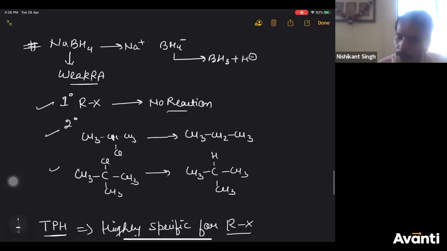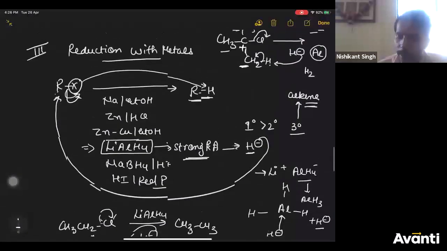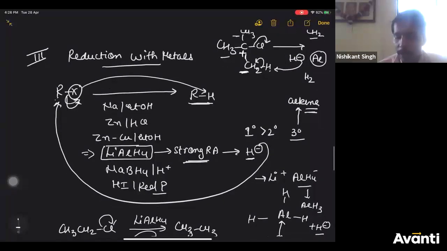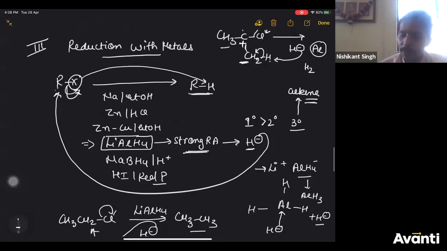All right, so I'm summarizing it again. Reduction with metals. All these examples which I have written are the catalysts you can use. Important ones are LiAlH4 and NaBH4. It is given in your textbooks also. LiAlH4 is a very strong reducing agent. It will give H minus ion, which will act as a nucleophile and substitute X to give you RH.